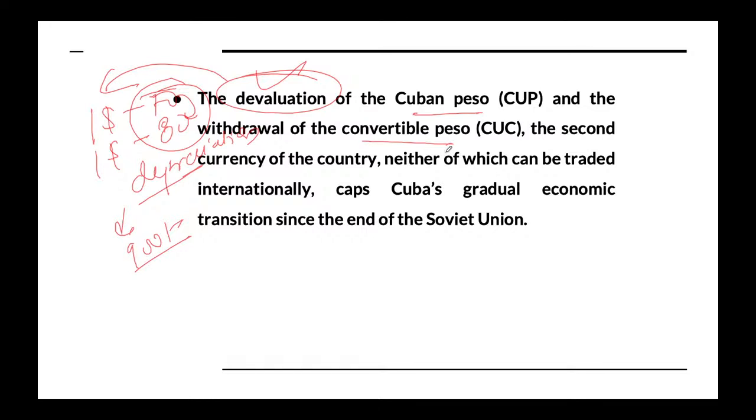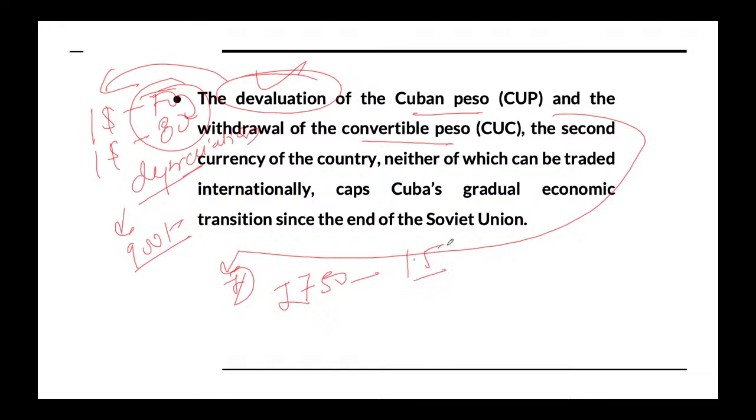and it has withdrawn the other currency called the convertible peso. Why has this step been taken by the Cuban government? To understand this situation, take the case of countries like Indonesia, where you will find that 750 rupees is around 1.5 lakh of Indonesian currency, which is again a huge amount. So what such countries do is create a single note which will be equivalent to 1.5 lakh rupees, 2 lakh rupees, 5 lakh rupees. So to avoid such devaluation or depreciation, such steps are being taken by the country.